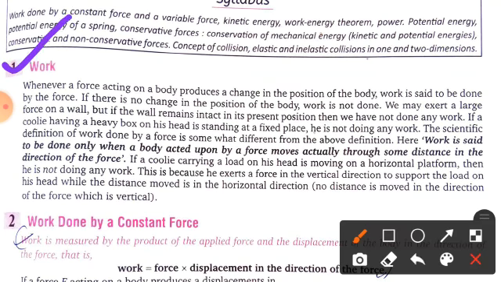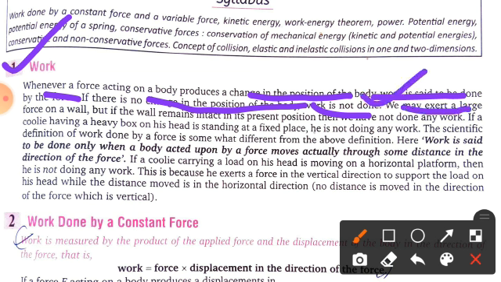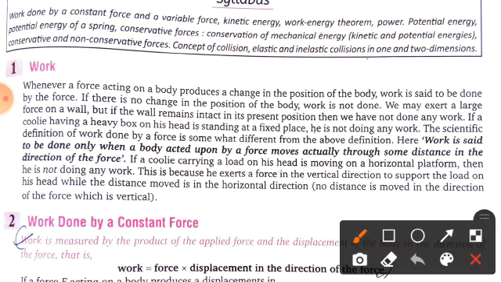So whenever a force acting on a body produces a change in the position of the body, we can say that work is said to be done by the force. Clear? If there is no change in the position of the body, work is not done. There is an example given here. Suppose that if you exert a large force over a wall, but the wall remains intact at its present position, then you can say that we have not done any work because there is no displacement of the wall. The same example is given here: if a coolie having a heavy box on his head is standing at a fixed place, he is not doing any work.